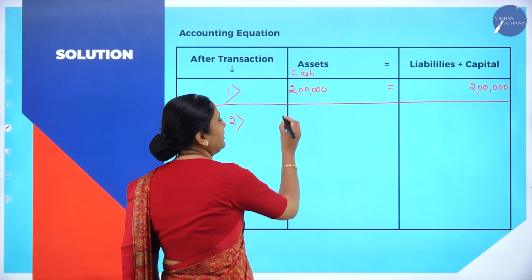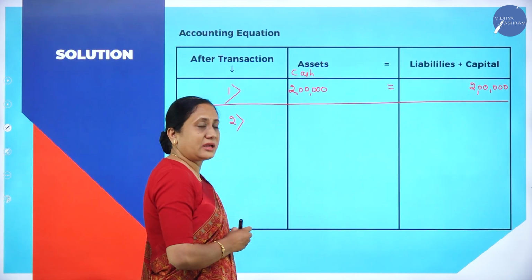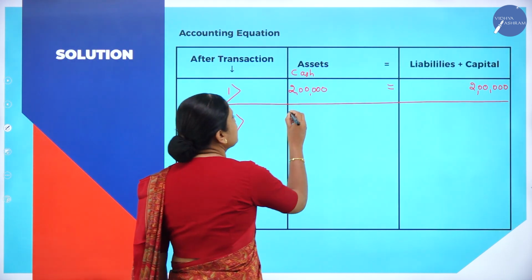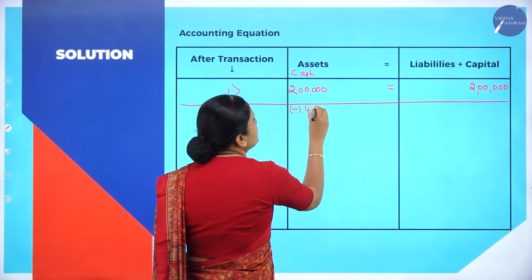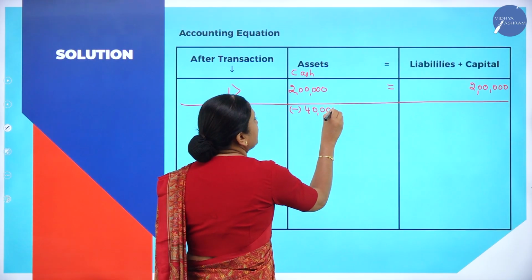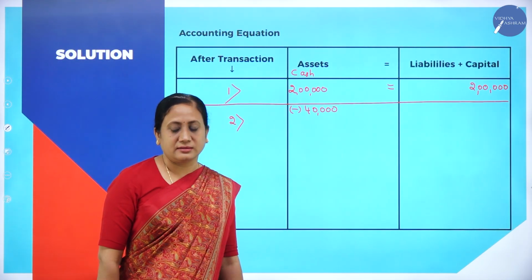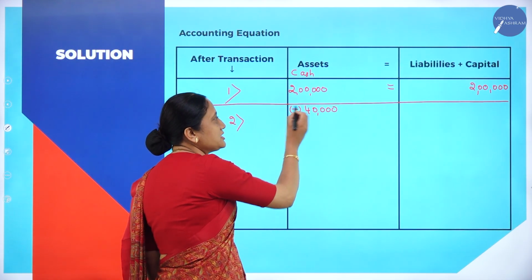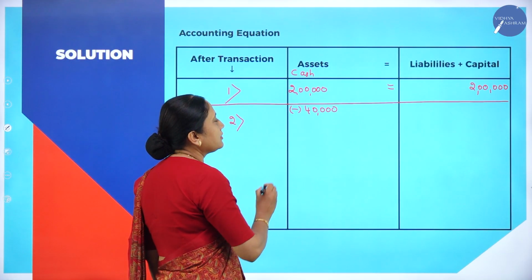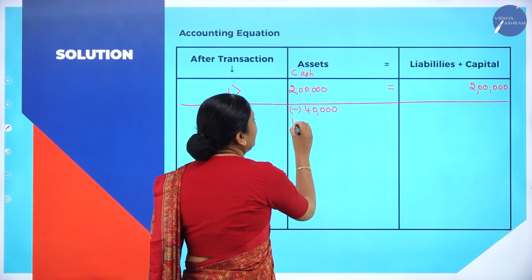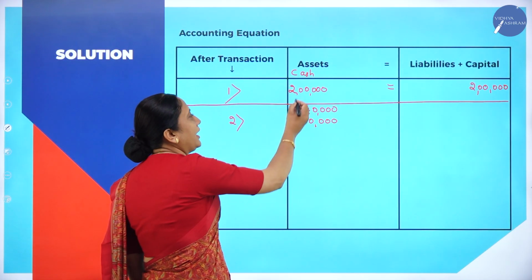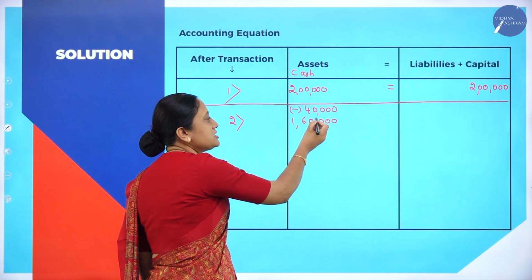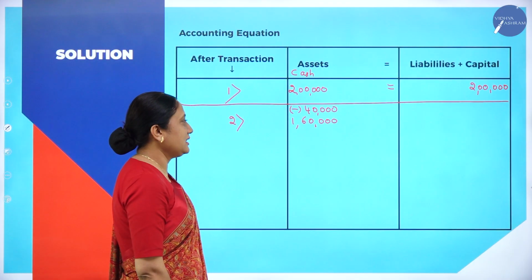Correct? Now we will write here. What was the available cash with me? It was 2 lakhs. Now minus 40,000. 2 lakhs minus 40,000 is how much? It is 1,60,000.